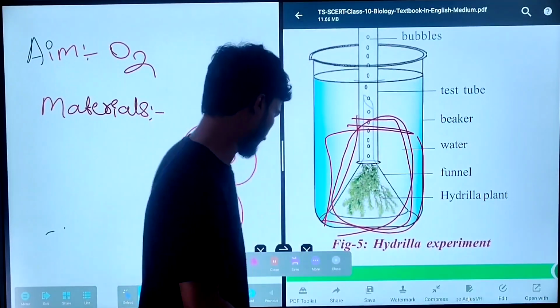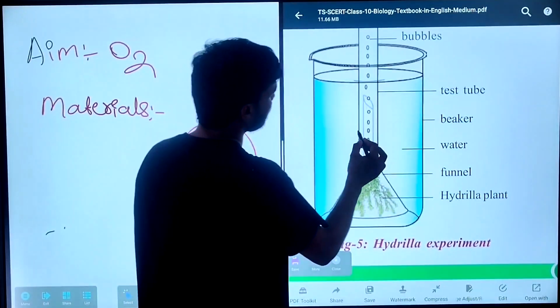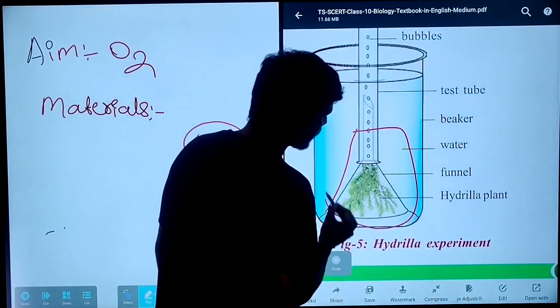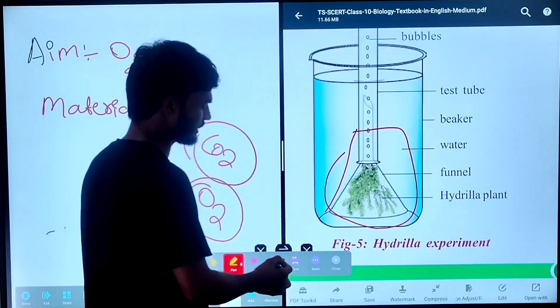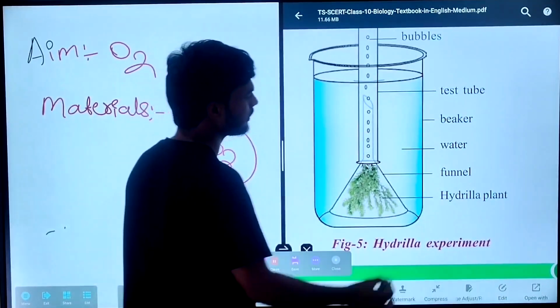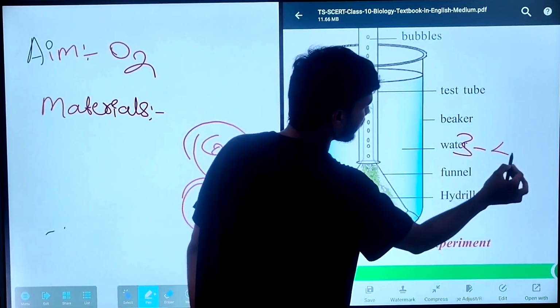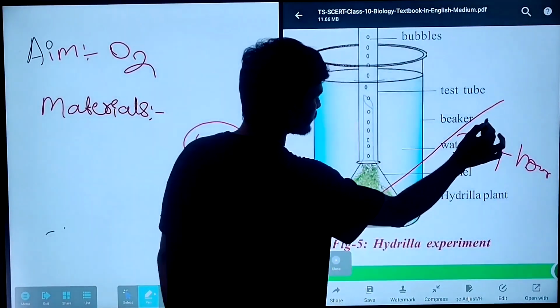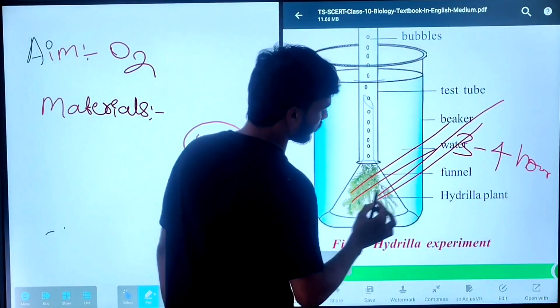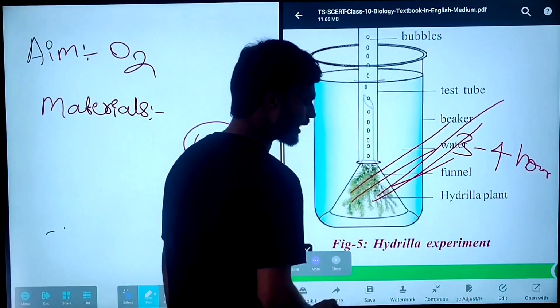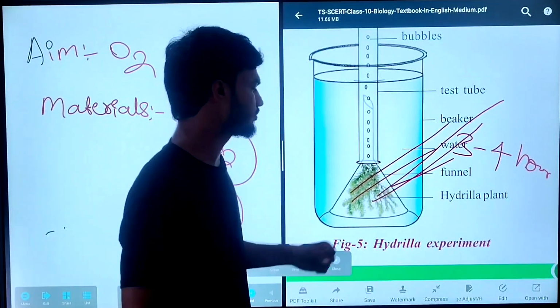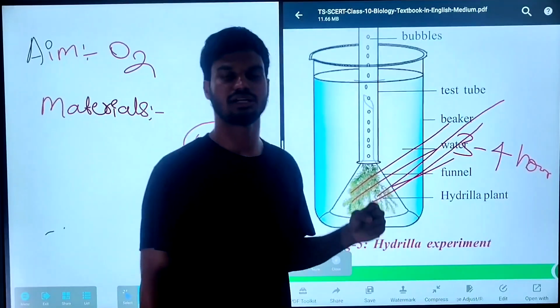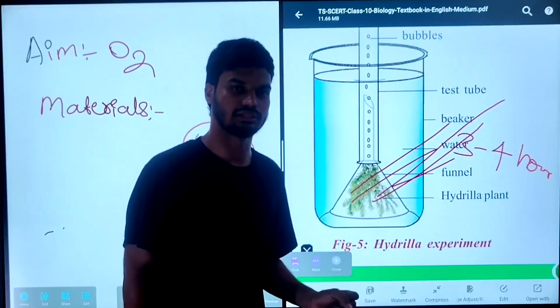But the funnel which is not covered by the black paper, when kept under the sunlight for 3 to 4 hours, the sun rays fall on the hydrilla plant. After the sun rays fall, what happened? The hydrilla plant starts photosynthesis.